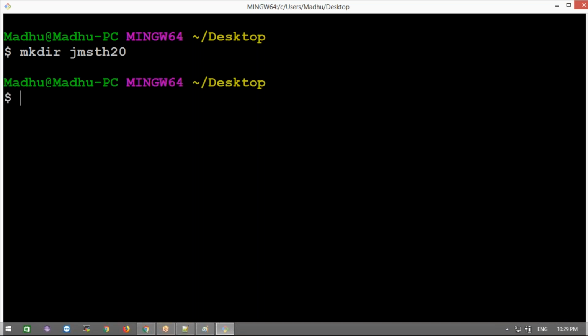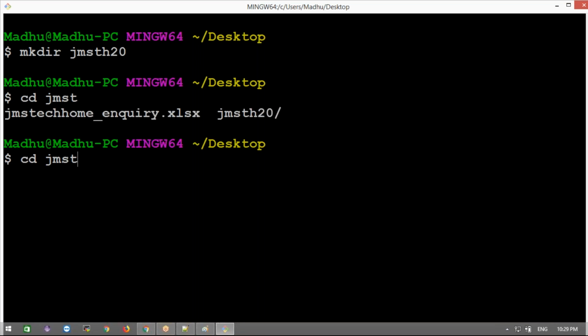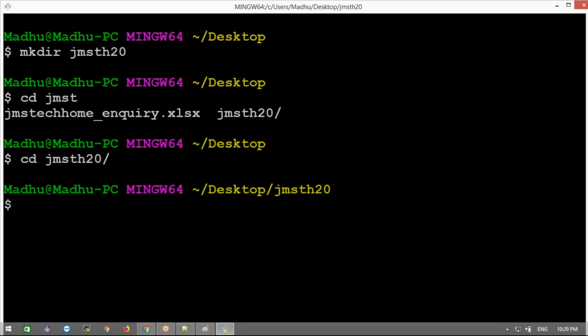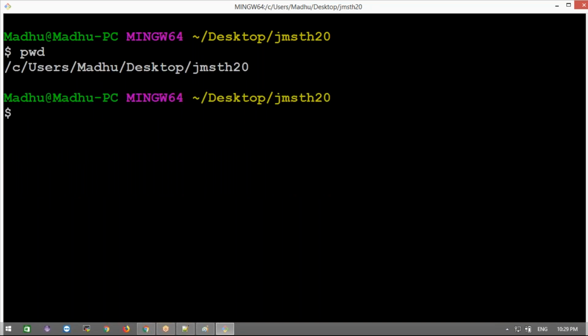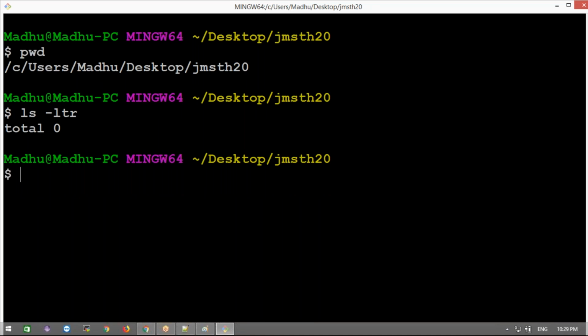Then I created the one folder. Now I'm going inside that folder, JMS th20. If you want, you can clear here. Now where am I? In the Madhu desktop JMS folder. Are there any files in this folder? No, right? Now I'm going to create a file here.